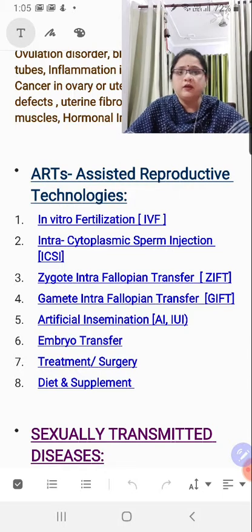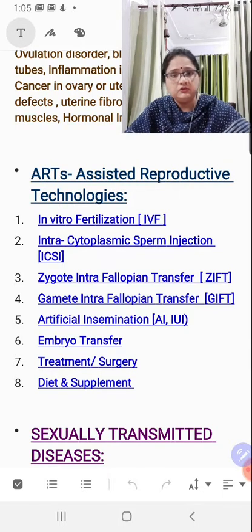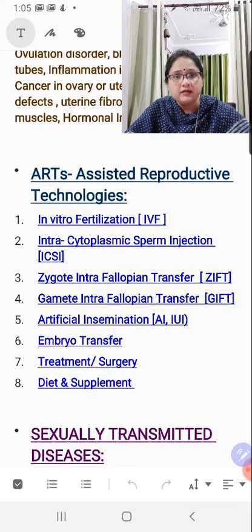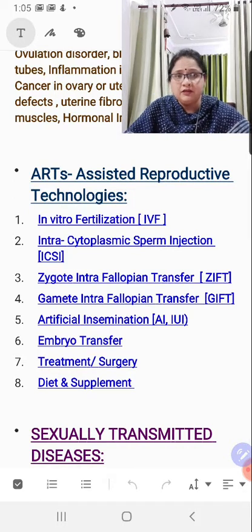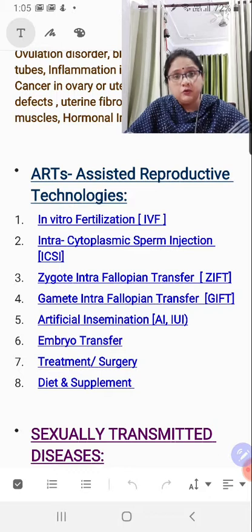But must understand, when the embryo at the stage of blastocyst is introduced into the uterine tract, at that time the female cycle should be synchronized, right? That means the female endometrium should be much vascular, much active, much thick and cushiony, the way it is used to be in the natural cycle, supporting all the conditions for implantation.